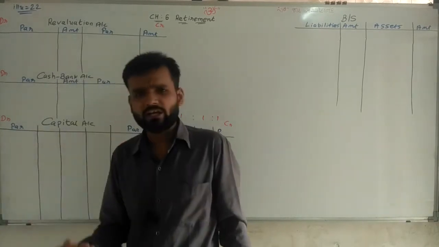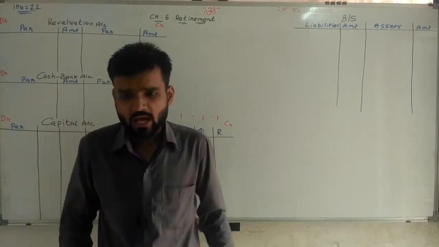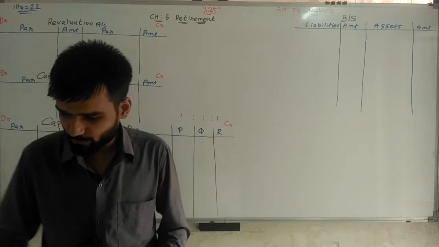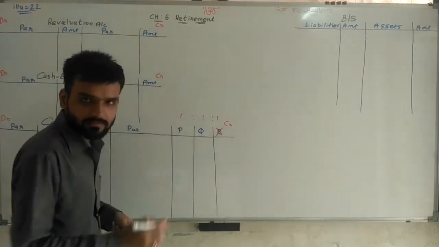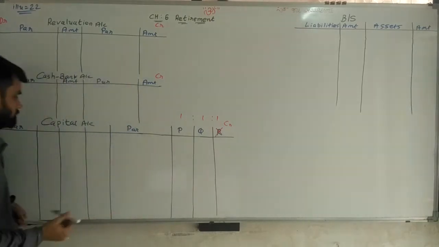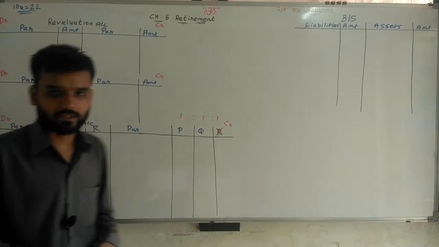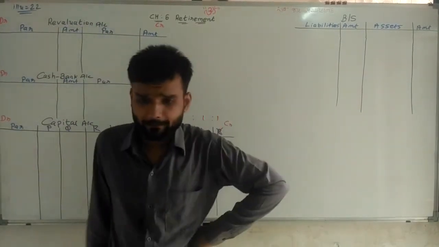First of all, reading the additional information. First information: R retired on 31st March 2016. So R retired. P, Q, and R are partners. Going ahead, next one, first adjustment.